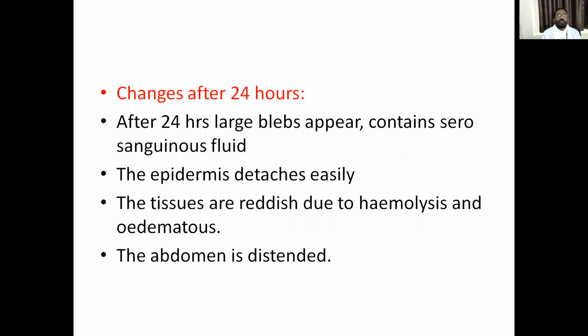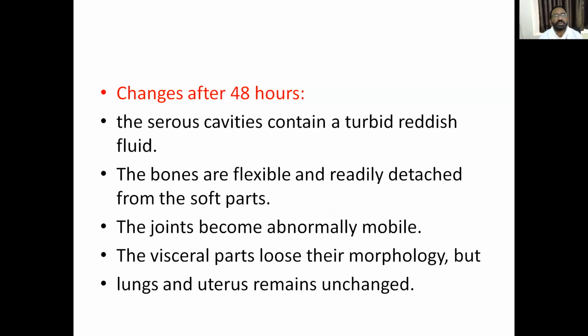The changes after 24 hours: large blebs appear containing serosanguineous fluid, the epidermis detaches easily, and the tissues are reddish blue due to hemolysis, and the abdomen is distended. The changes after 48 hours: the serous cavities contain turbid reddish fluid, the bones are flexible and the joints are abnormally mobile.